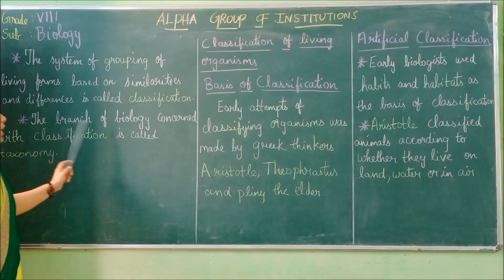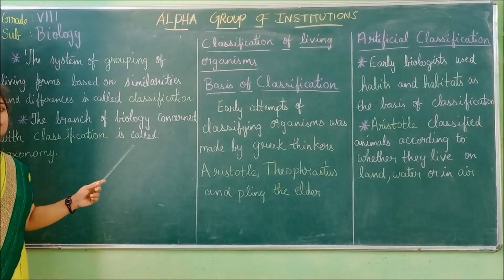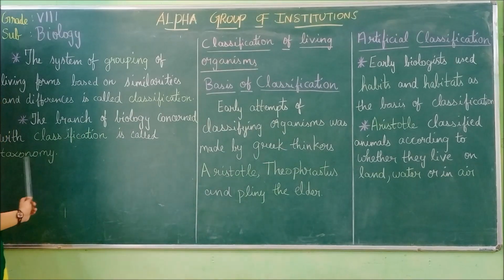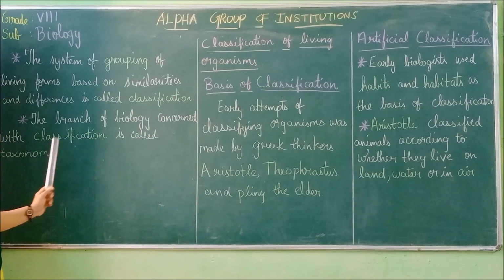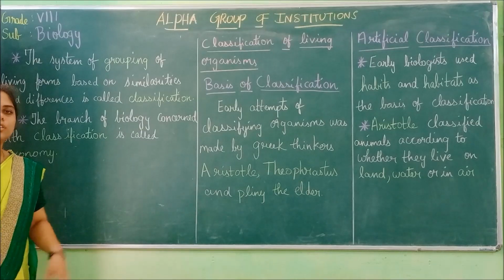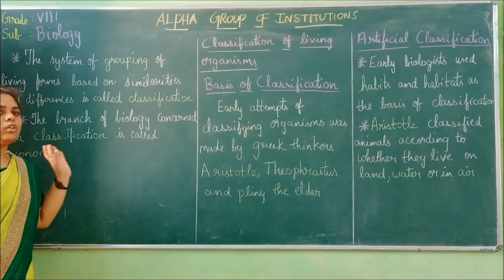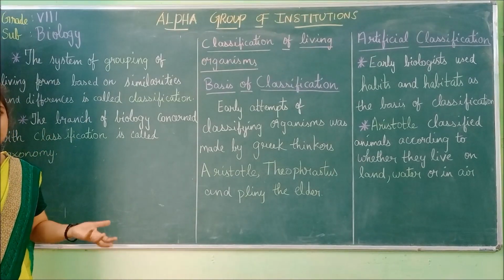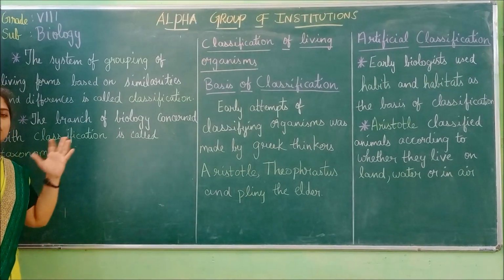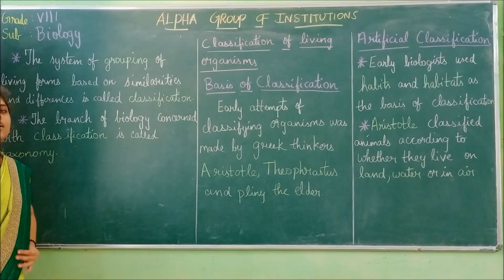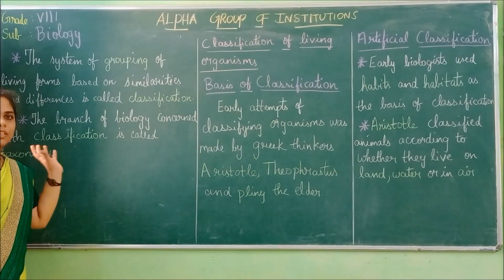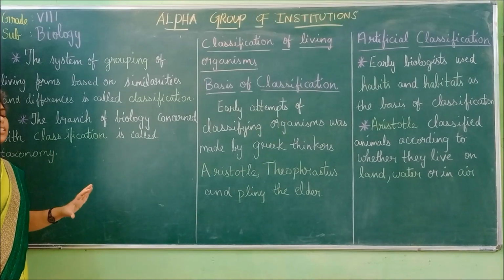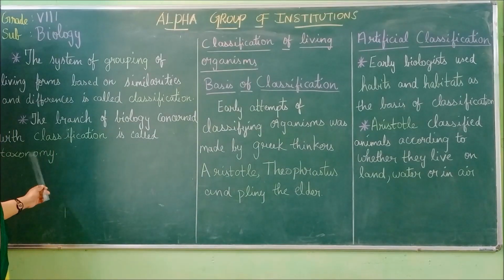Taxonomy deals with everything about classification. In taxonomy, we study how an organism is identified, how a name is given to the organism, and how it is classified into groups.